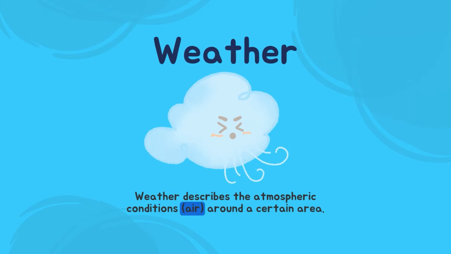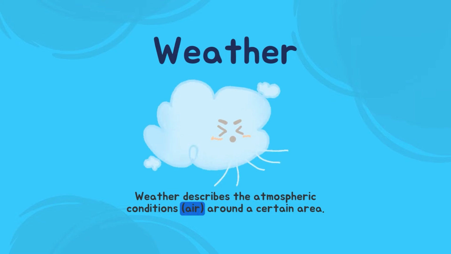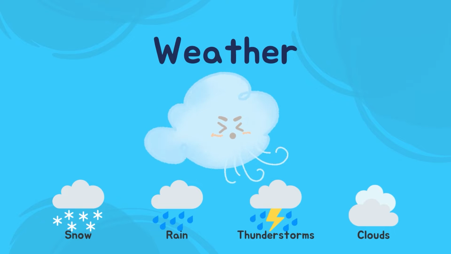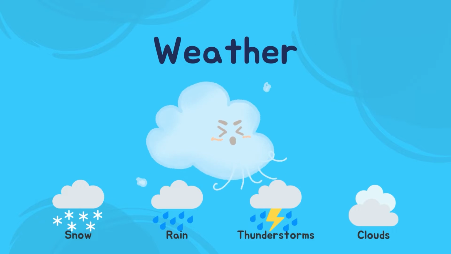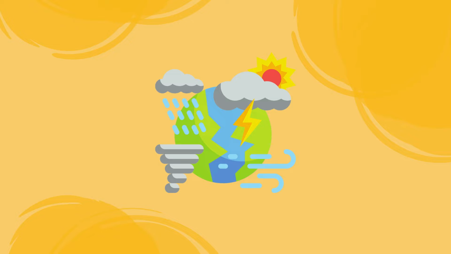What is weather? Weather describes the atmospheric conditions or air in a certain area. The weather conditions tell us if the air carries anything like snow, rain, thunderstorms, or clouds. The weather is very important to our everyday lives, since we often discuss it and check the weather before leaving our houses. Weather is how we dress accordingly before we head outside and how we plan our days beforehand. Weather can affect us in many ways. Here are some of the few.